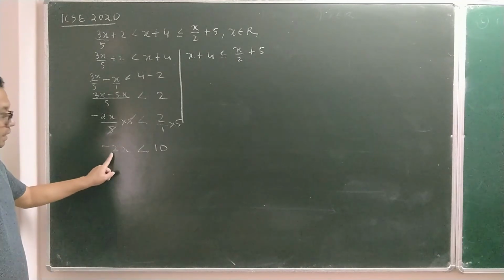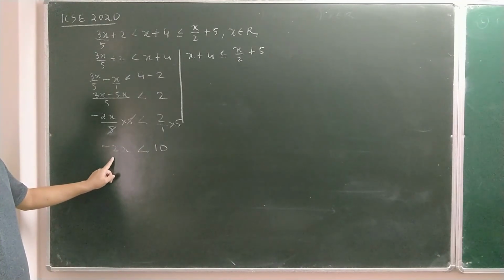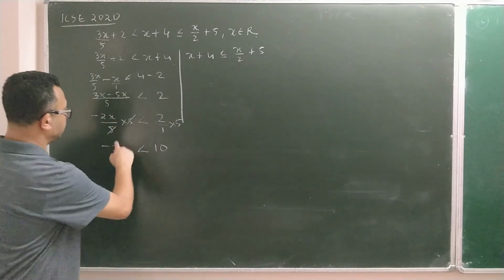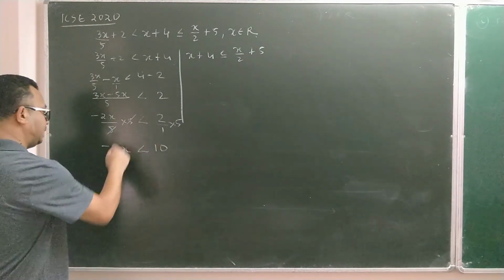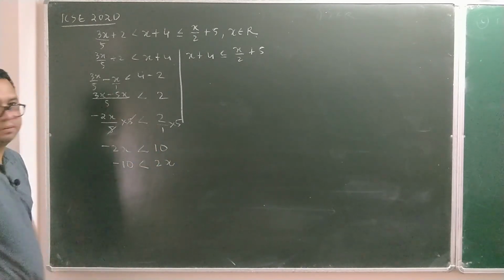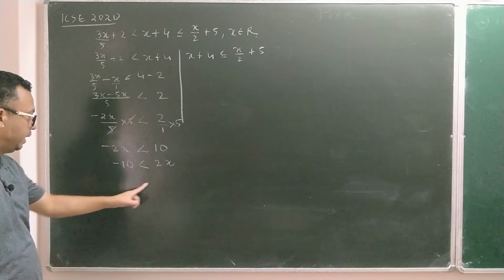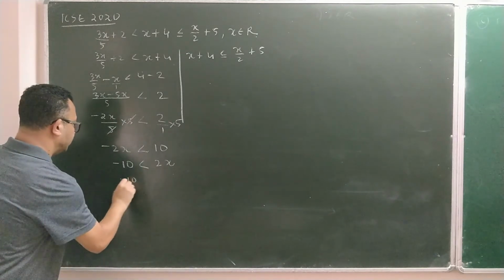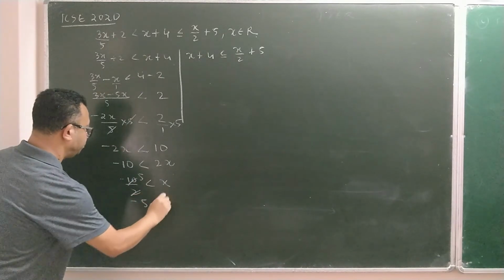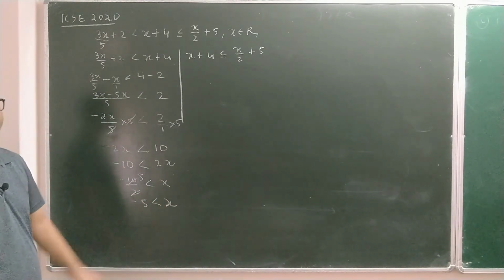Now you can see x is negative. To convert this negative x into positive, transfer it to the other side. Bring 10 this side. As 10 is coming, this will be −10, and as −2x is taken, that side will become positive 2x. Now attach with x is 2, take that side and divide −10 by 2. So that is −5. So now you can say that x > −5.